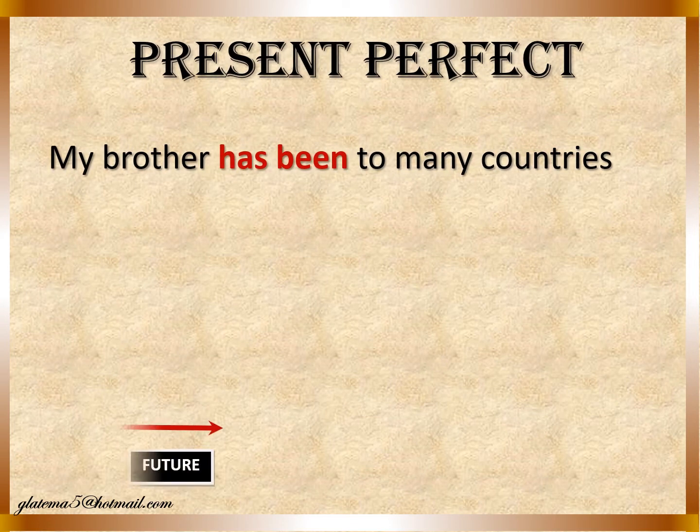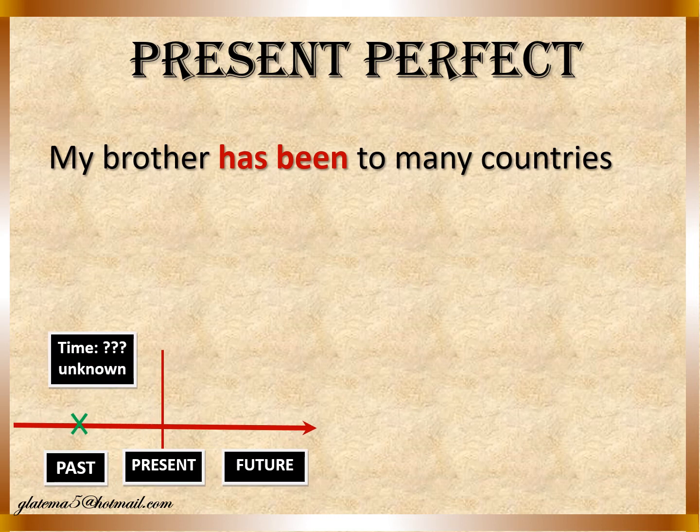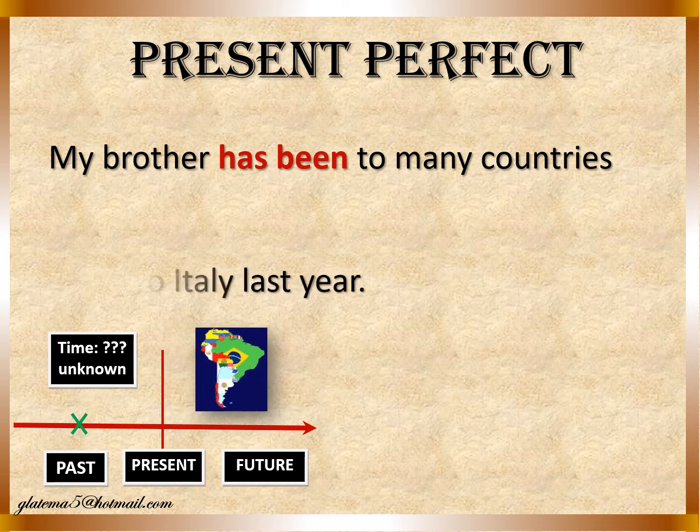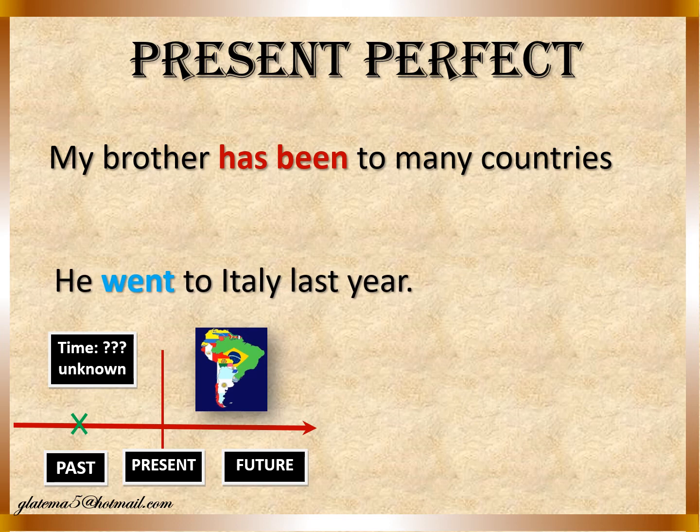Now we are going to see: my brother has been to many countries. Is the time mentioned here? No, we don't know when he went to other countries. He just did it in the past. But in the other sentence, we say he went to Italy last year. So the time is mentioned here. He went to Italy last year.